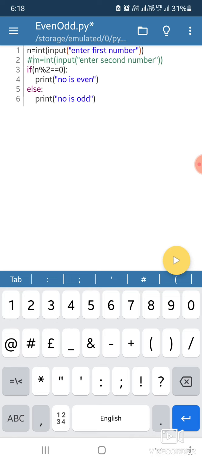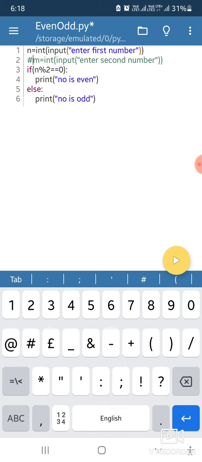Here in line number 4 there is a space before the print statement, and this space is called indentation. You have to give this indentation when writing this syntax. It indicates that the print statement, number is even, is inside the if statement, and in the else part the print statement, number is odd, is inside the else statement.